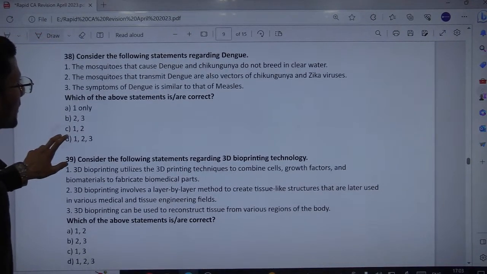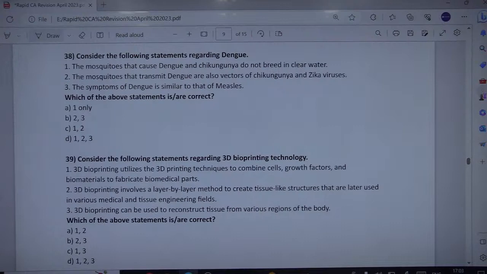Consider the following statements regarding dengue. The mosquitoes that cause dengue and chikungunya do not breed in clear water. Is it so? Indeed, they breed in clean, clear water only. The mosquitoes that transmit dengue are also vectors of chikungunya and Zika viruses. The symptoms of dengue are similar to those of measles and rubella. Dengue is indeed transmitted by several species of mosquitoes within the genus Aedes. These mosquitoes are also vectors of chikungunya, yellow fever and Zika viruses.